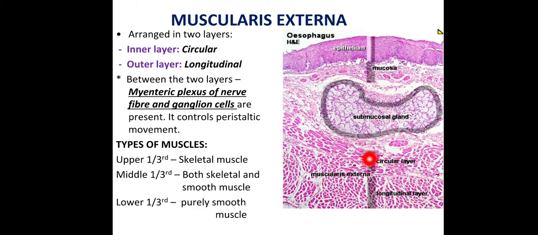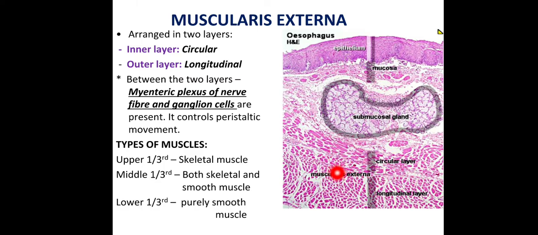Between the inner and outer layers, the inner layer is formed by circular fibers of skeletal muscle, and the outer layer by longitudinally running fibers of skeletal muscle. In between these 2 layers, the myenteric plexus of nerve fibers and ganglia are present. So it controls peristaltic movement.